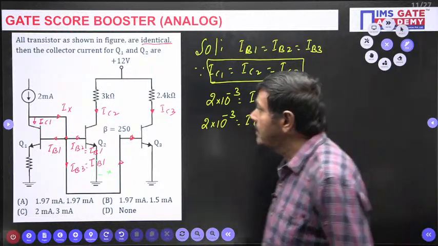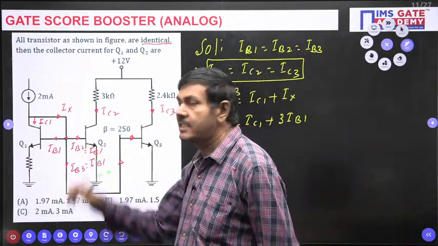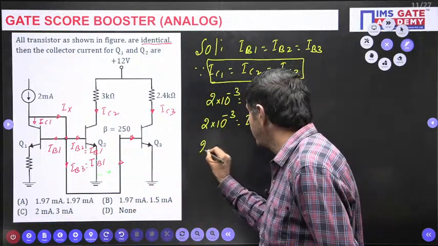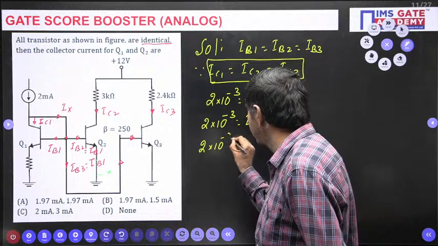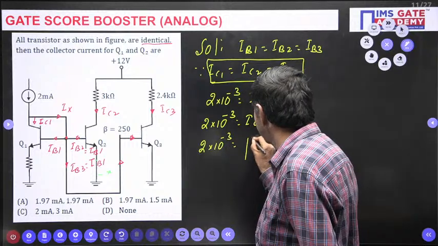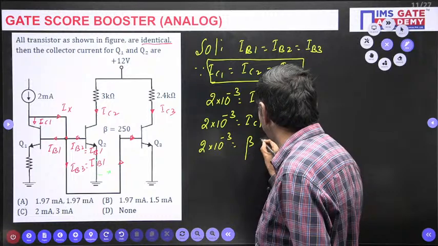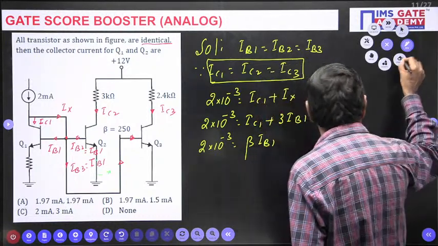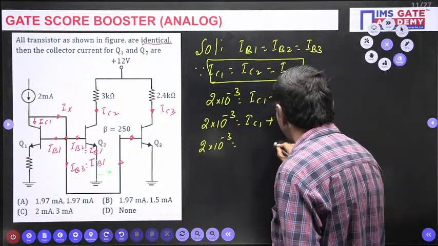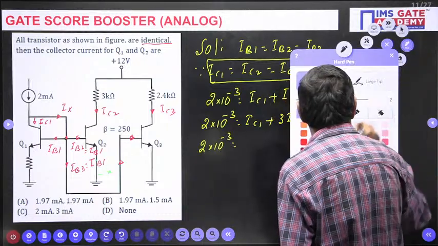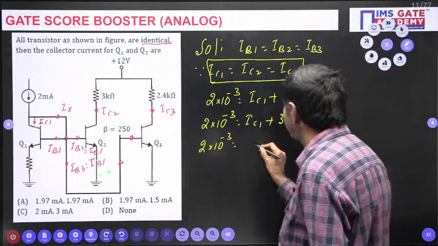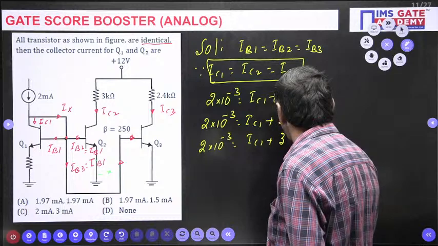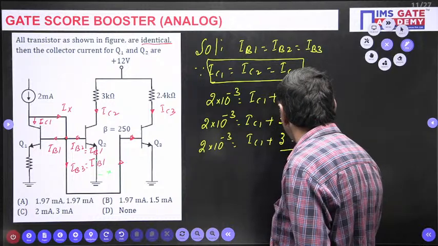What is IC1? Everybody knows. IC1 is nothing but beta times IB1. So 2 into 10 power minus 3 is equal to IC1 plus 3 IB1. In terms of IC1 we can put it, because only IC1 is required, since I want to find the collector current.